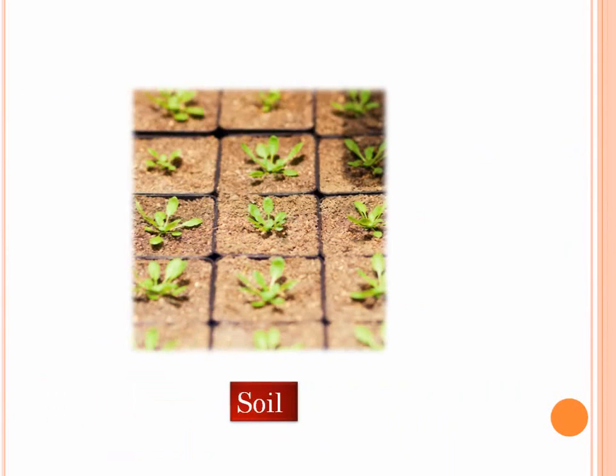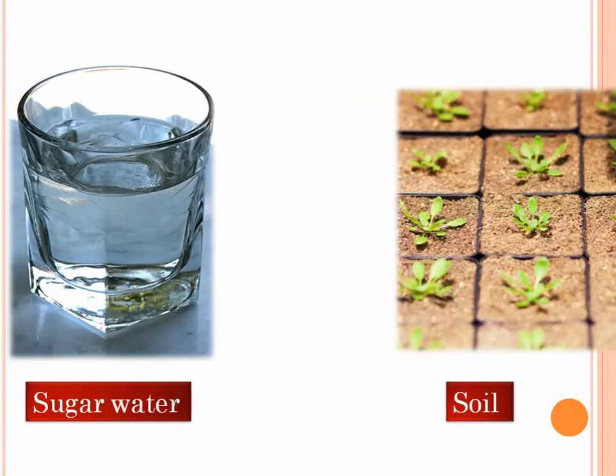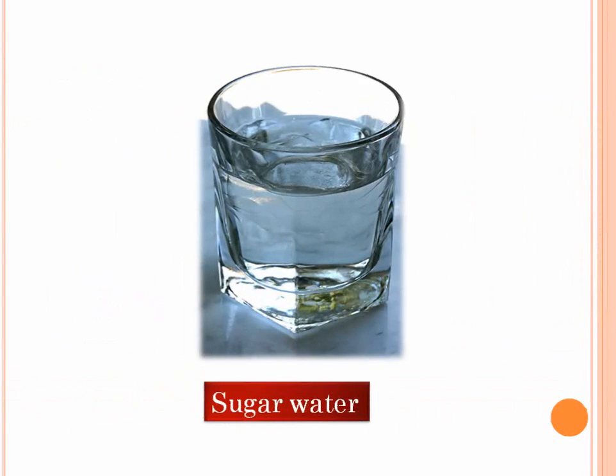Let's look at some more examples of mixtures. Soil is one mixture that we keep on seeing every day. Why do we say that soil is a mixture? See, that's simply because you can take soil and you can separate it into clay and sand and stones and many other parts of soil. So soil is not one single pure substance. It contains many other pure substances. Again, sugar water is another example of a mixture, isn't it?